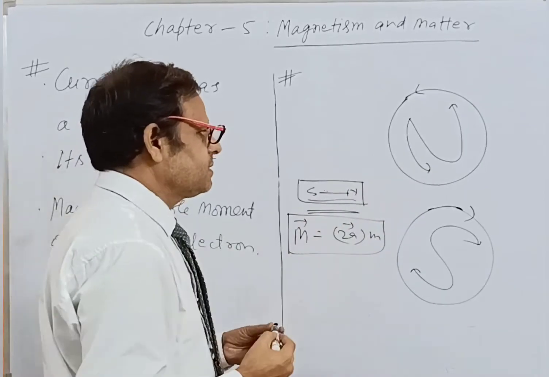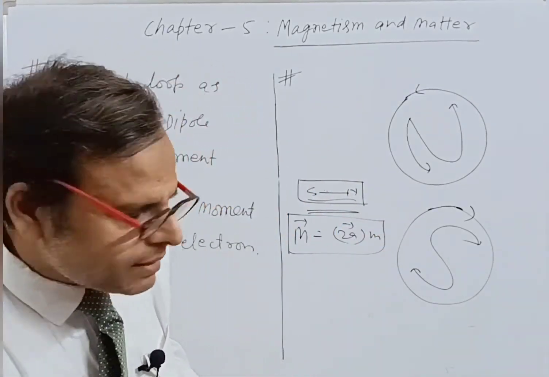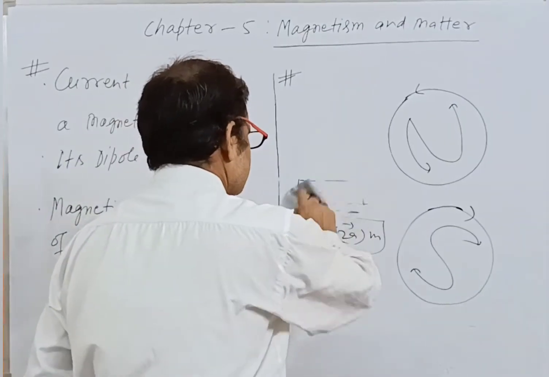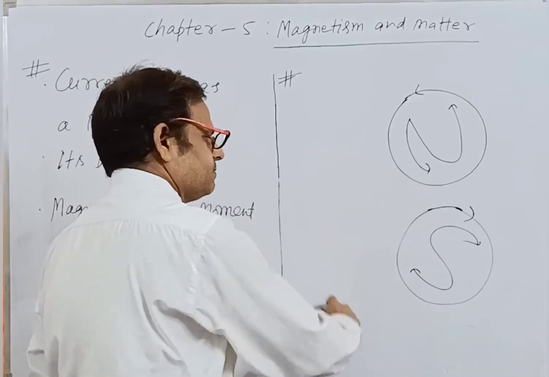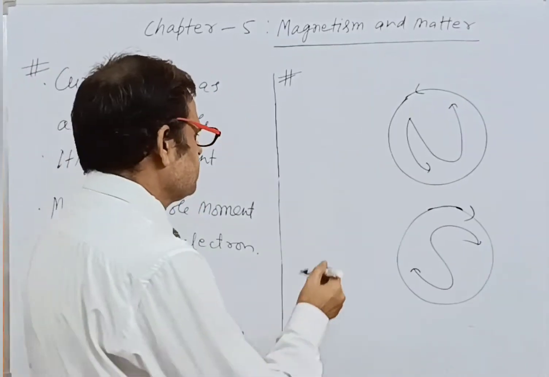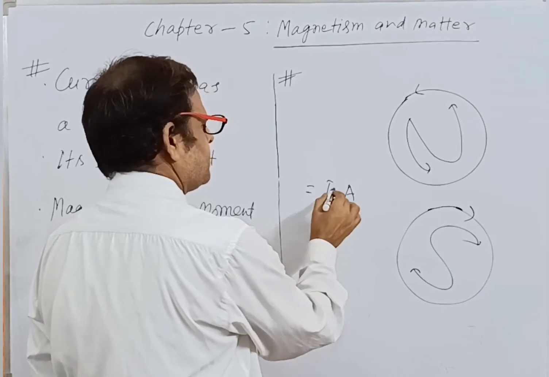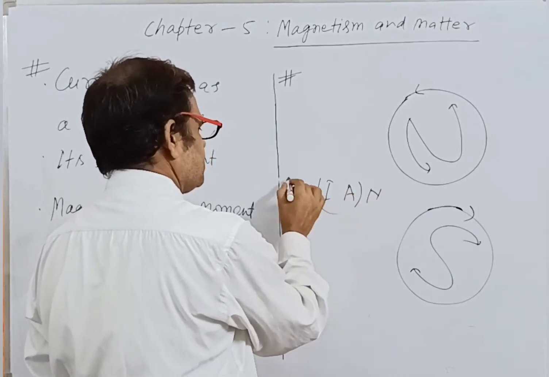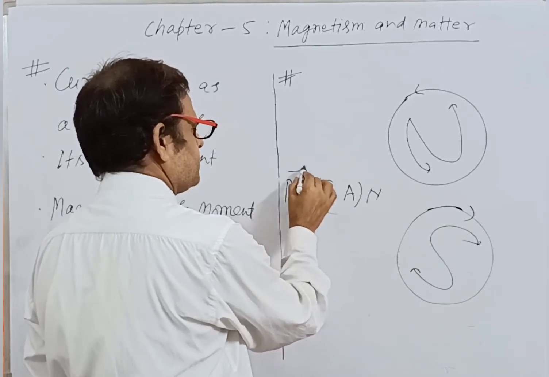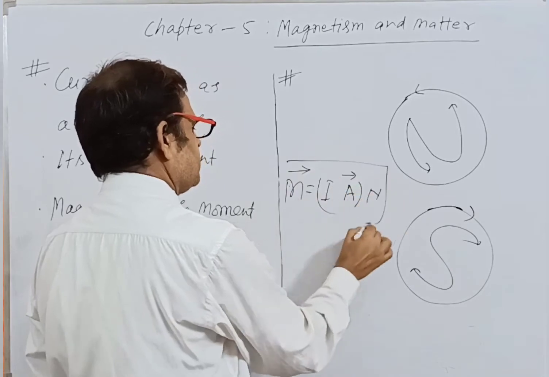But here in this case, where there is a current, the magnetic dipole moment is defined by the product of current and area. If there are n loops, then we multiply by n. This is the magnetic dipole moment. It is a vector quantity.